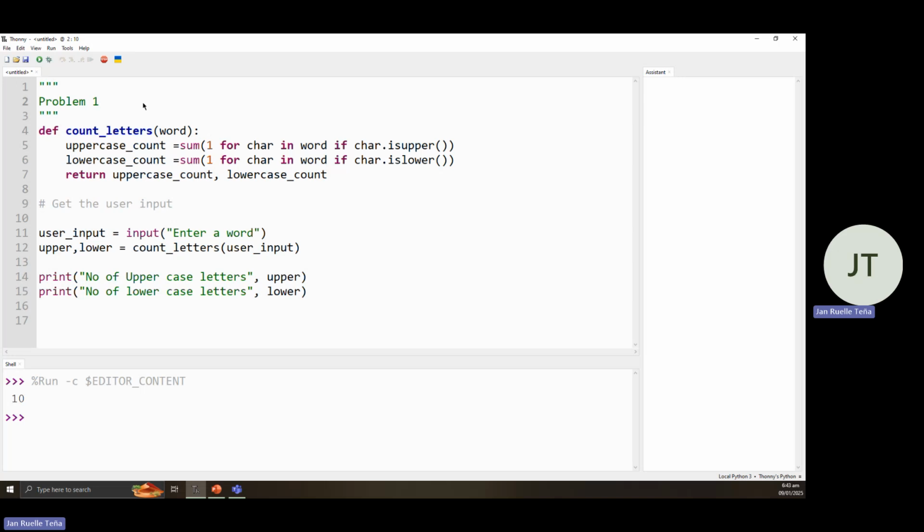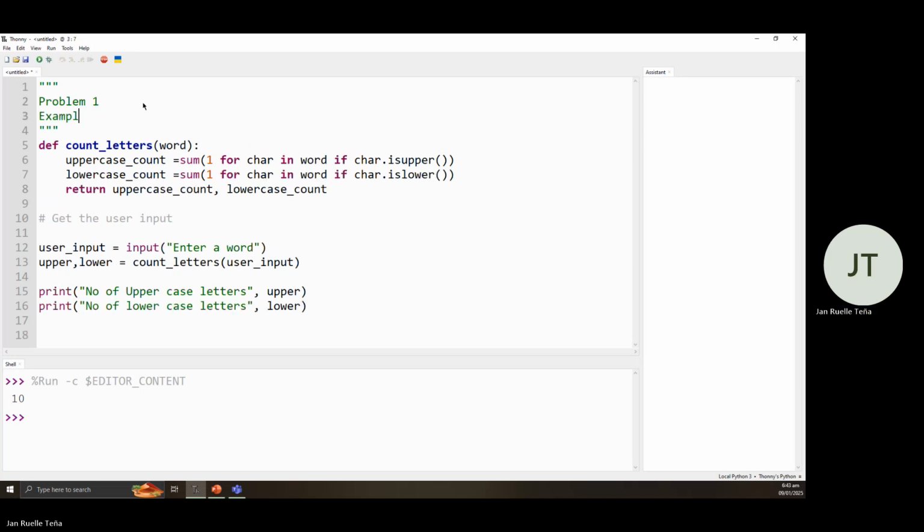So for example, input computer engineering. We are expecting two uppercase and 17 lowercase letters.